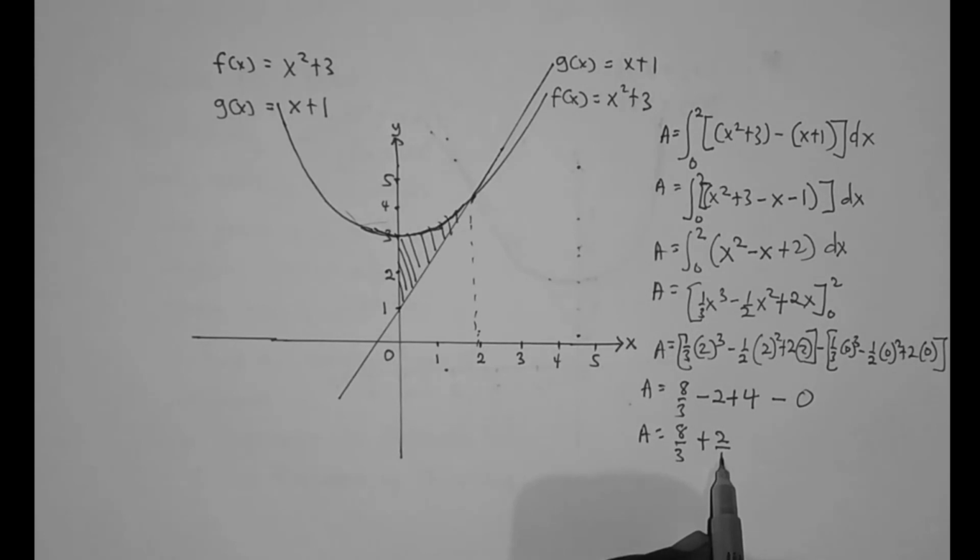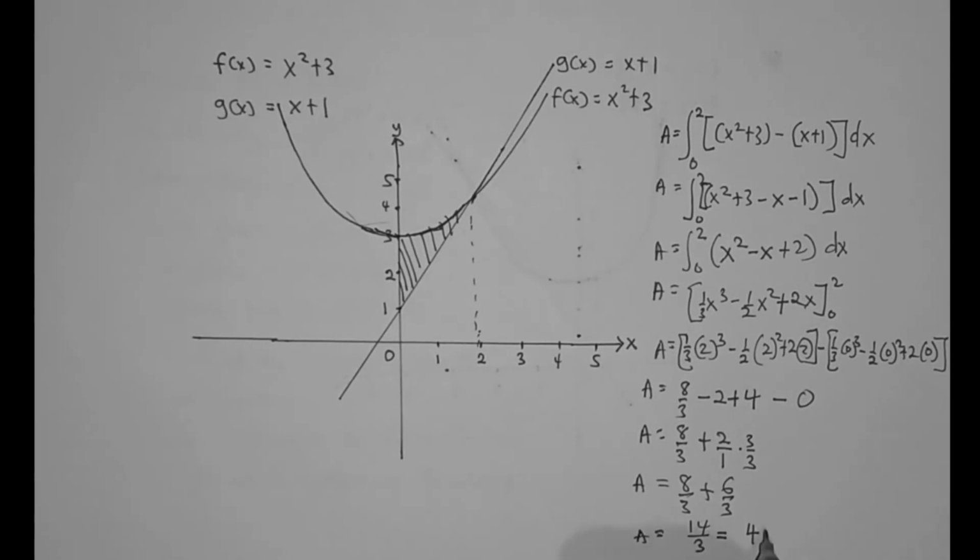This 2 can also be written as 2/1. So let me multiply both the numerator and denominator of this fraction by 3, so times 3/3. So area is equal to 8/3 plus 2 times 3 is 6, 6/3. So 8 plus 6 is equal to 14, and therefore the area A is equal to 14 divided by 3, or 4.67 squared units.